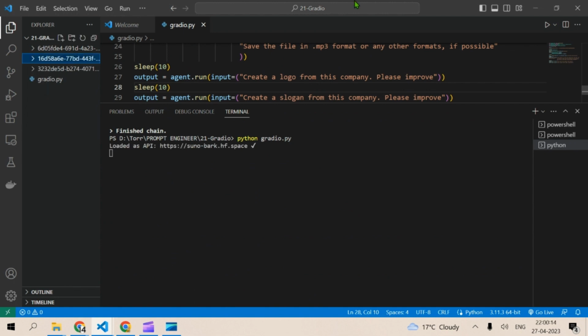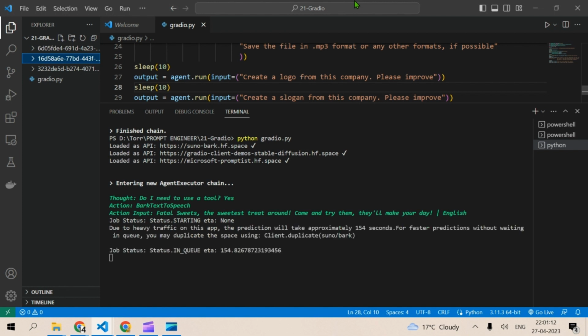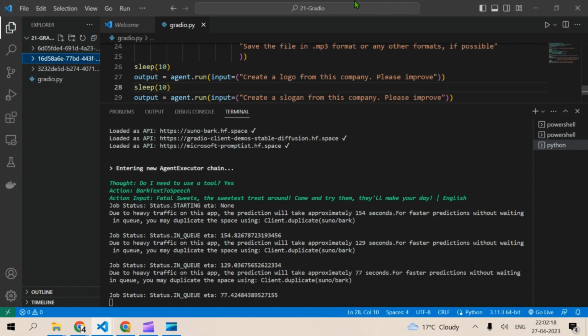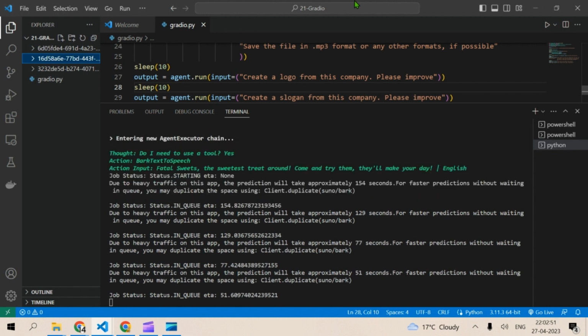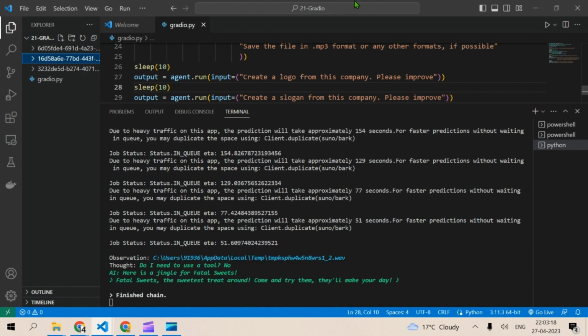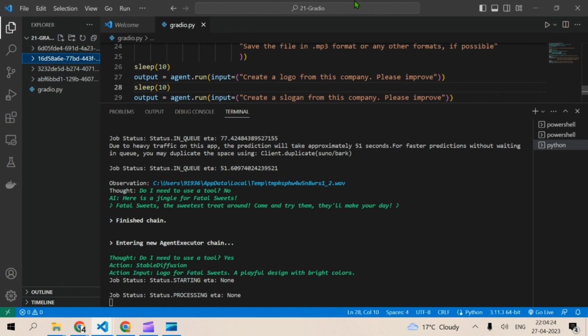Python gradio.py. Loaded as API. It loads the Suno Bark, loads the Gradio client, Microsoft prompt text. It starts an agent. The thought is, do I need to use a tool? Yes. Bark text to speech. Wait for some time. Then it creates the wave file that we are going to have a look at.